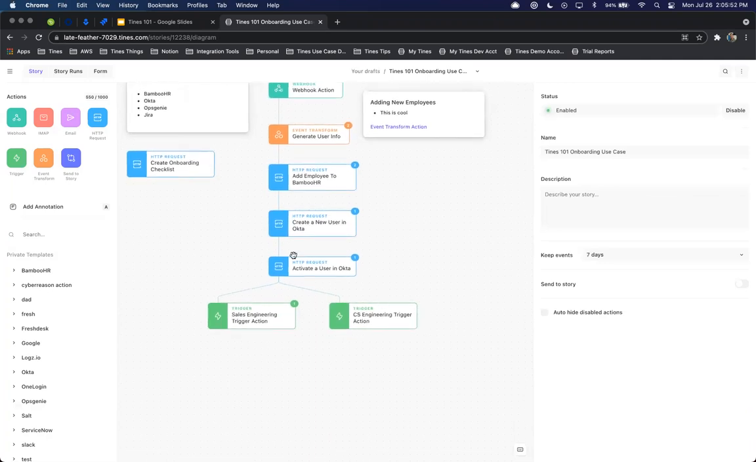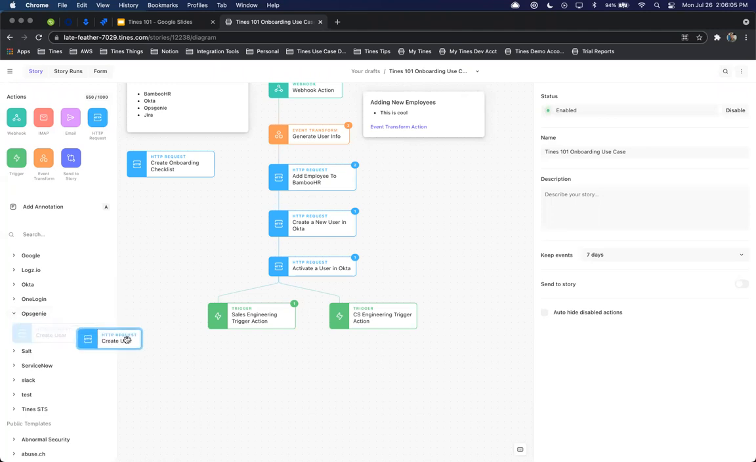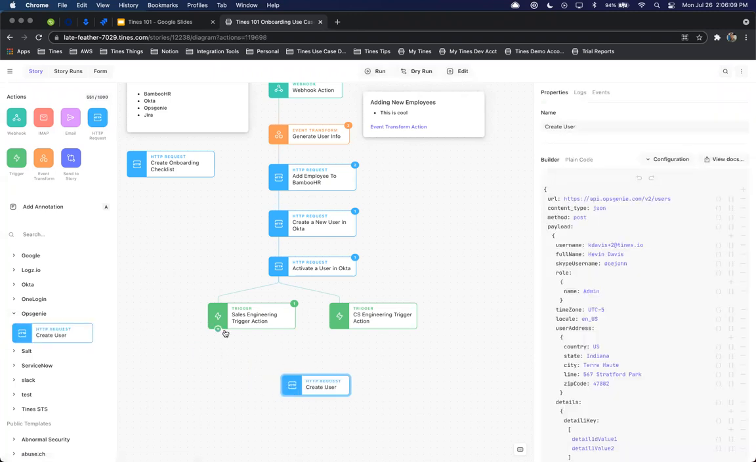So let's go ahead and continue to add on to our story. Now we want to have the user be added to Opsgenie. Just like before, I've already created a private template to be reused later on. Regardless of whether that user is going to be in a specific department, I'm going to drag that over to the sales engineering trigger action.